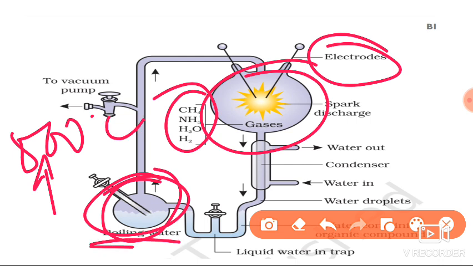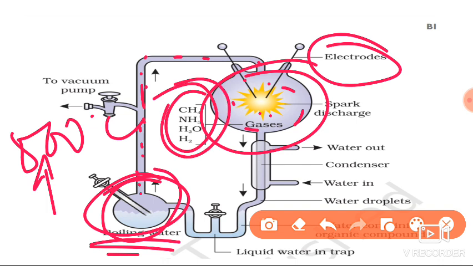When they started heating the water, the water started to evaporate, and this evaporated water entered into the big flask, which contains different types of gases.